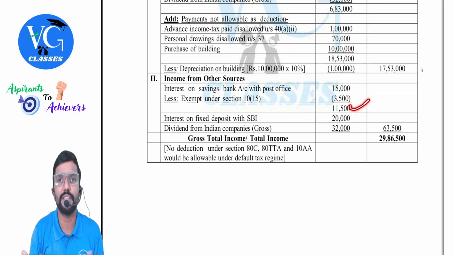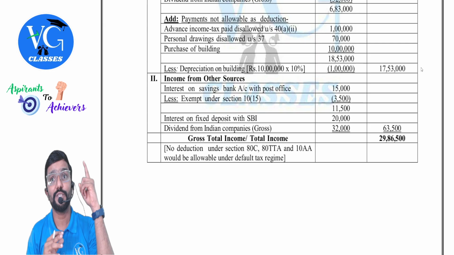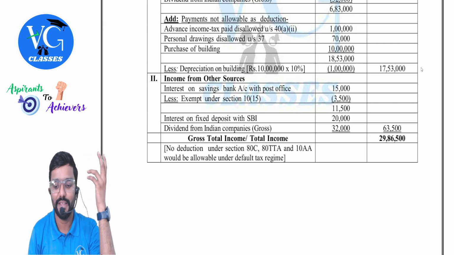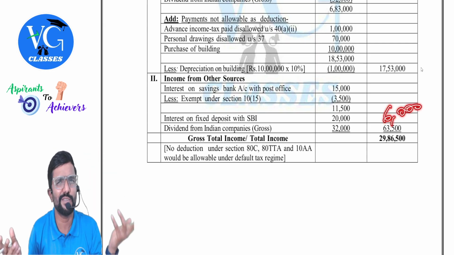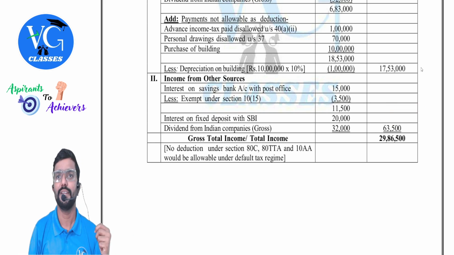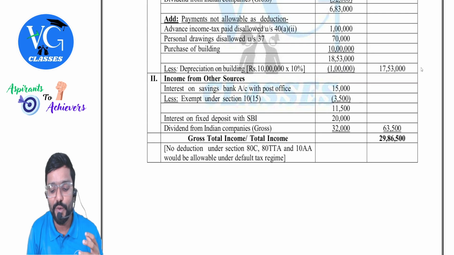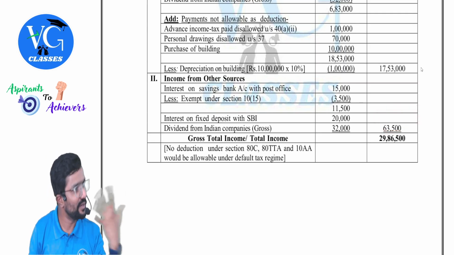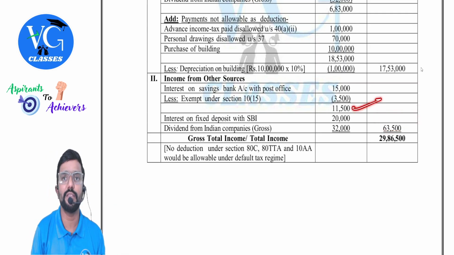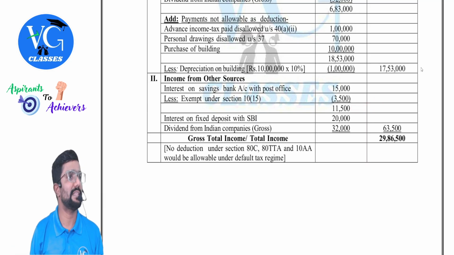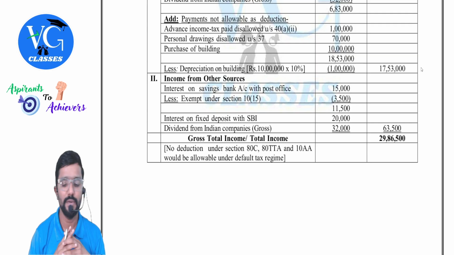Why full, sir? Because the income included here is more than 10,000. In one of the questions we claimed, I guess, only 6,000. Why, sir? Income included was only 6,000 or 6,500; I don't remember exactly. Clear? If income included is less than 10,000, claim only that much. If it is more than 10,000, claim a flat 10,000. That is the maximum.